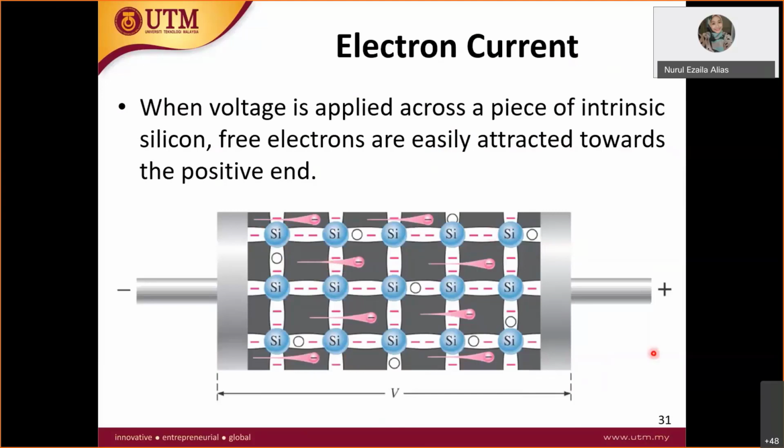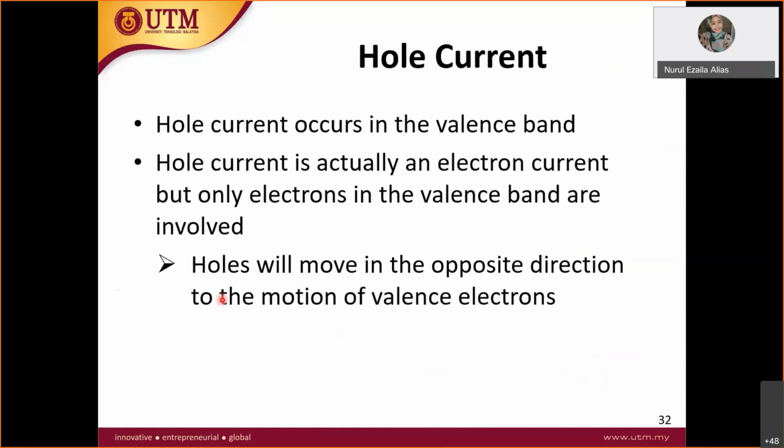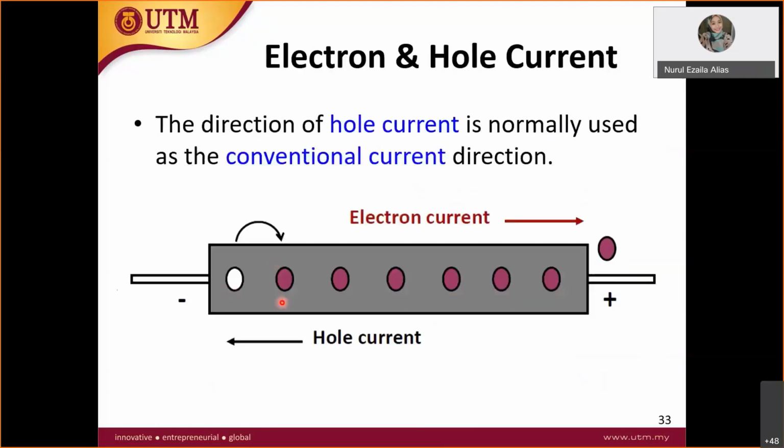Okay, so when you measure current, current is actually in the opposite direction of the movement of electrons. Current is the opposite direction of the movement of free electrons. Remember that forever, until your final year, until you're working, and forever. Hole current is the movement of holes, but very, very slow.